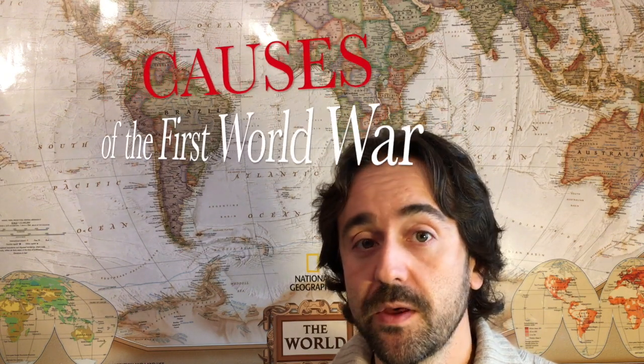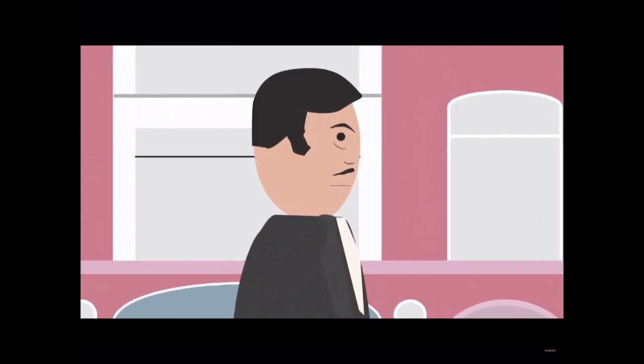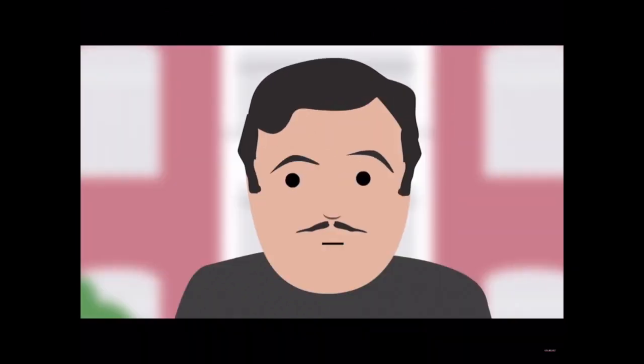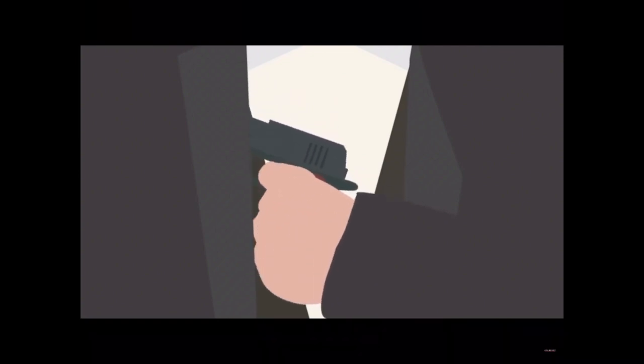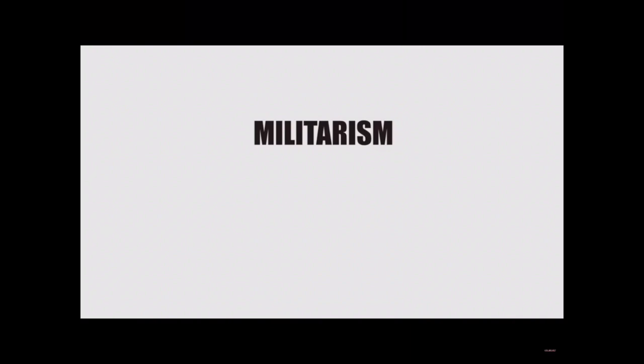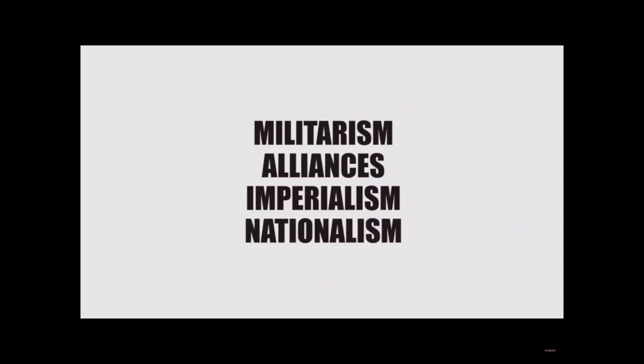Let's summarize the causes of this war by watching this video. You may be aware of the assassination of Archduke Franz Ferdinand. This was, in fact, the trigger which set off the war from a number of underlying causes. These were militarism, alliances, imperialism, and nationalism.